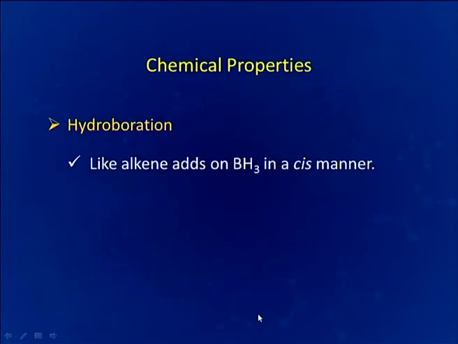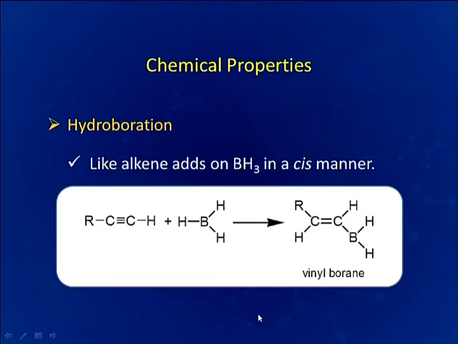Hydroboration, this is again an addition reaction, and like alkenes, diborane will add across the carbon-carbon triple bond. The monomeric unit of diborane, BH3, will be added in a cis manner. Here we can see how H has been added and BH3 has been added to the second carbon atom, and we are getting vinyl borane.